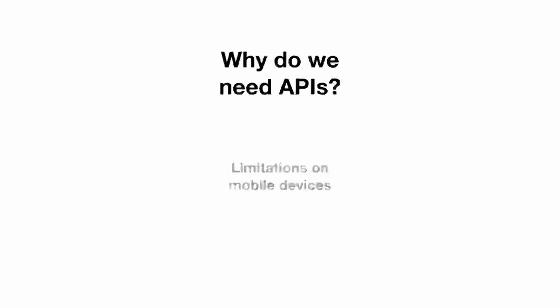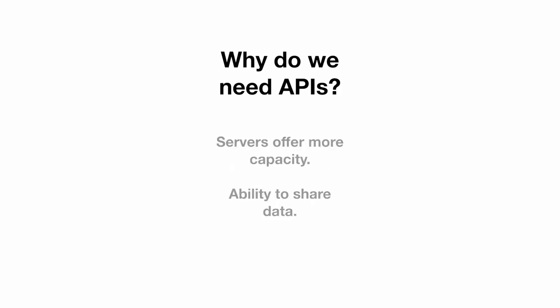Why do we need APIs? This is a really good question. Let's pretend that you have an application. For example, let's use Instagram in this case. Instagram has a lot of pictures and all sorts of data related to the content on Instagram. There's no way that this data could be stored on a single device. There's not enough capacity on the phone, there's not enough RAM, there's not enough storage. Servers, on the other hand, you can cluster them together, put them in a warehouse, and they have a lot more capacity to be able to hold all that data for an application like Instagram.